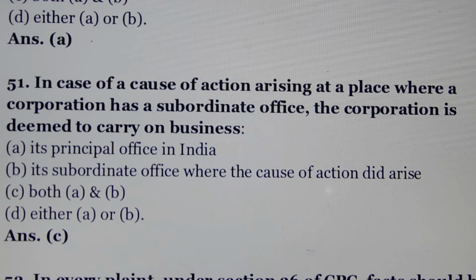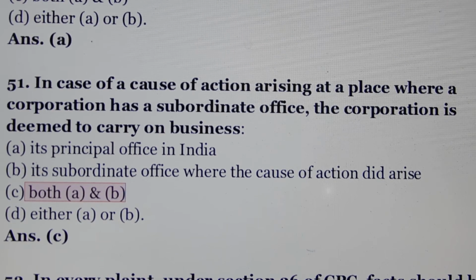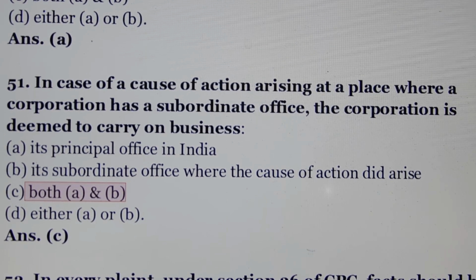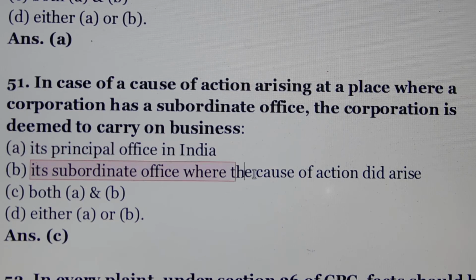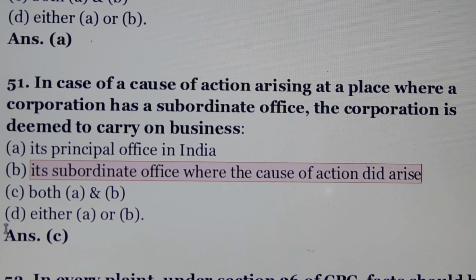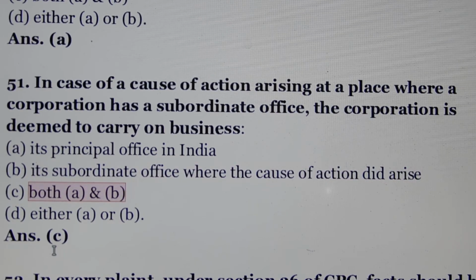Question number 51. In case of cause of action arising at a place where a corporation has a subordinate office, the corporation is deemed to carry on business. Answer is option number C. Option A and B both are correct. Option A, its principal office in India. Option B, its subordinate office where the cause of action did arise. Both option A and B.